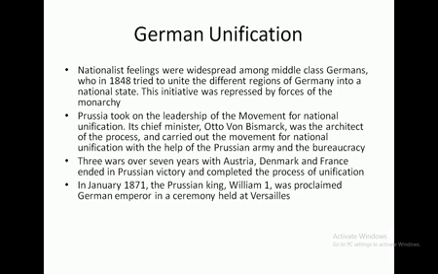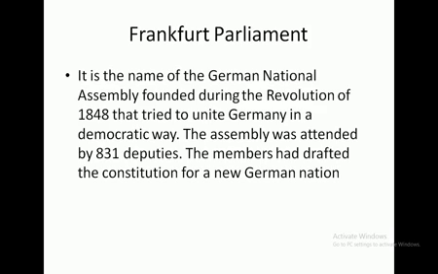After the unification of Germany, in January 1871, the Prussian King William I was proclaimed as the emperor in a ceremony held at Versailles. After this, there was the formation of the Frankfurt Parliament in Germany.